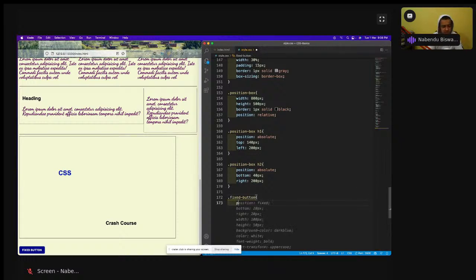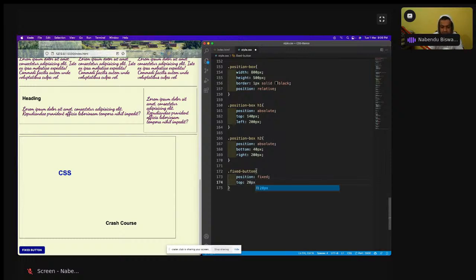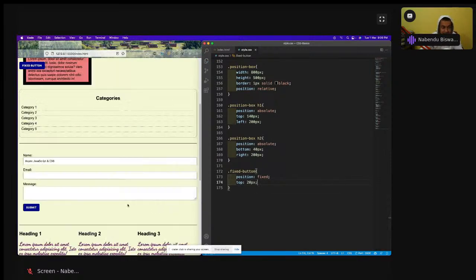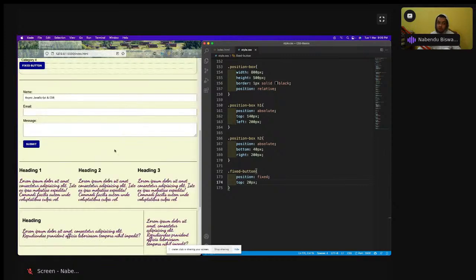I'll go here and write dot fixed button, and then there is something known as position fixed. See, by default it has come here. Position of fixed and top of 20 px. I'll save it. See now where it is. Now it is 20 pixel from the top, but position is fixed. It is not position absolute or something. And what is this position fixed? See, I'm scrolling down, but it will always stay fixed.